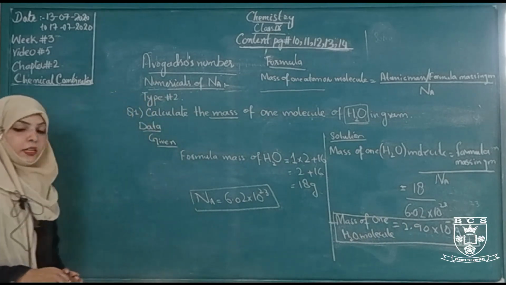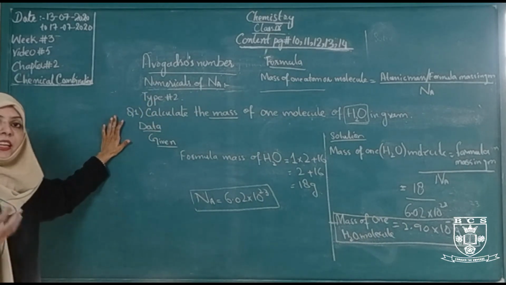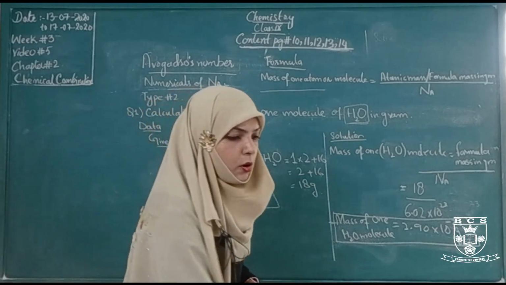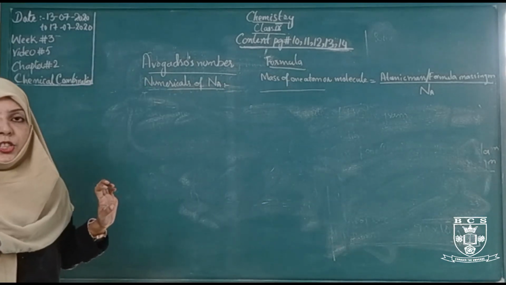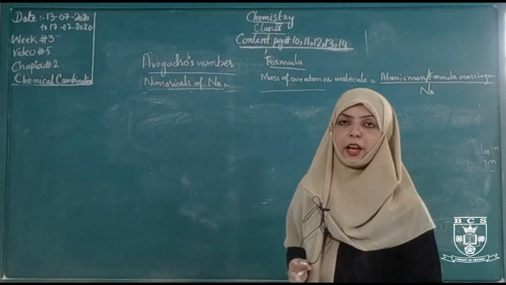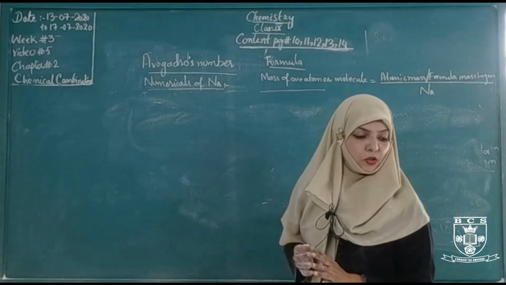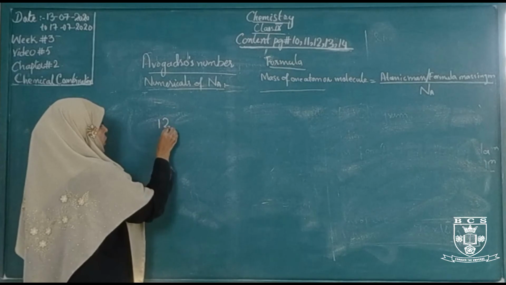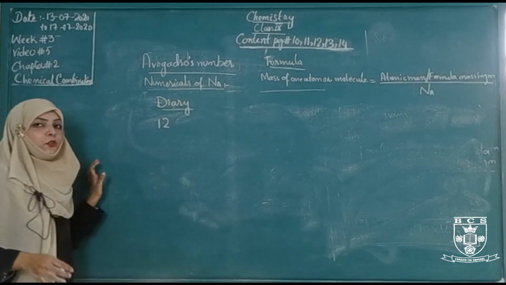So we have completed the mole topic and Avogadro's topic, and the numericals of moles and Avogadro's number. So you have a diary. You have to accomplish all these questions. These are the book exercise questions. You have to write them neatly, cleanly and properly on your copy. So the Avogadro's numericals are 12, 14 and 17. This is your home task. You have to write it in your diary.